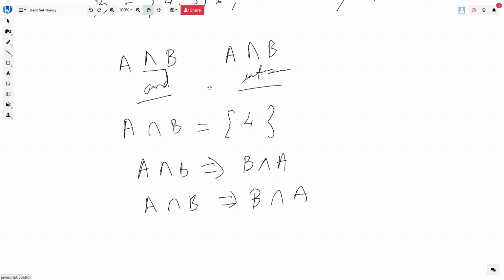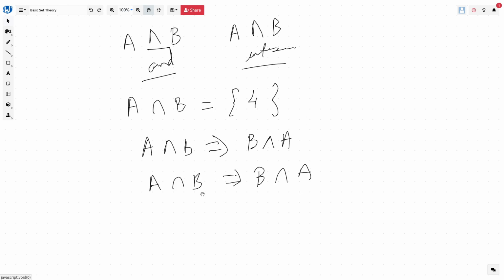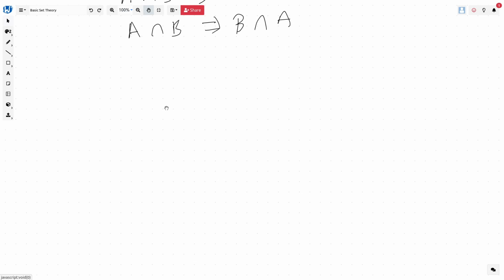Let's see, we have taken one example of A and A intersection B. Let's try to take 4 more examples so we understand it properly. So let's say the set A is all positive integers less than 10.